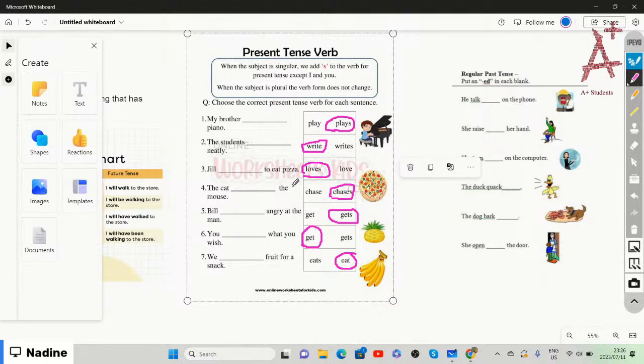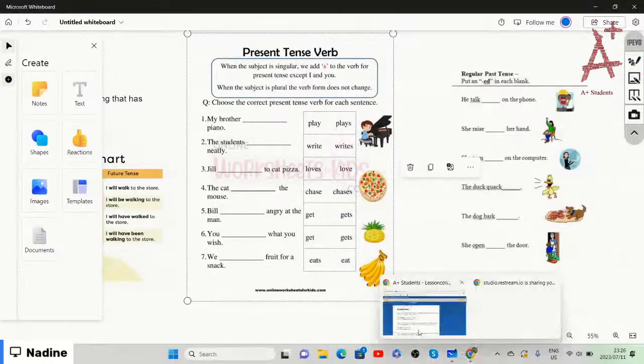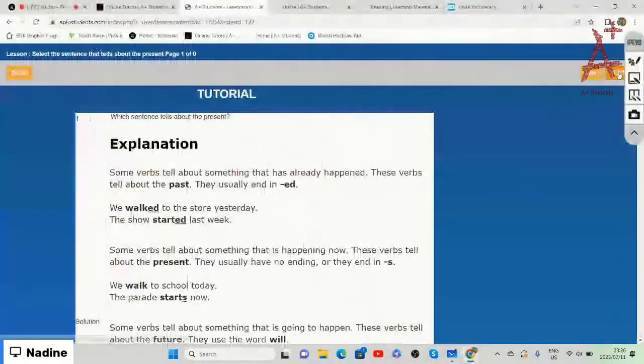Here it says when the subject is plural, like we, we is more than one person. So when the subject is plural, the verb does not change. It just stays the same. We do not add the s to it. So that is basically the present tense verb. All right, so now we're going back to the tutorial and then we are going to do the little test.